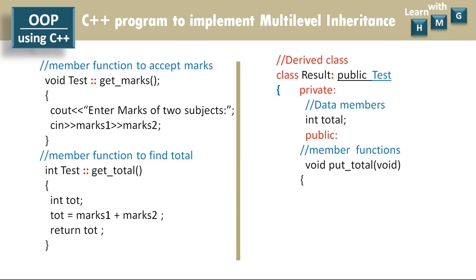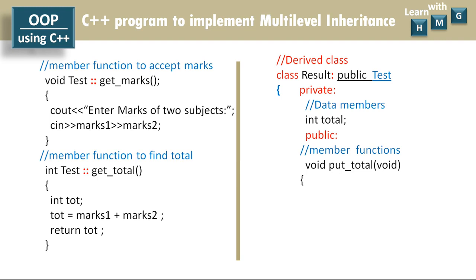Now the total is calculated by taking the addition of marks1 and marks2, but marks1 and marks2 are private data members of test class, and the private data members of test class cannot be accessed within another class. So these private data members are protected.